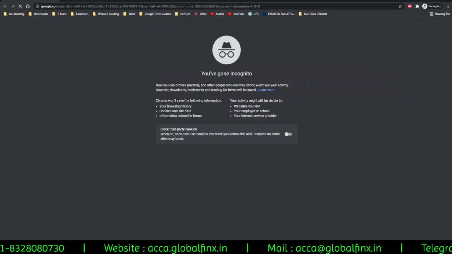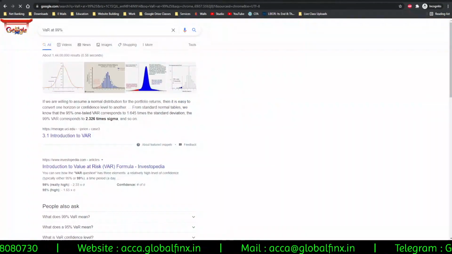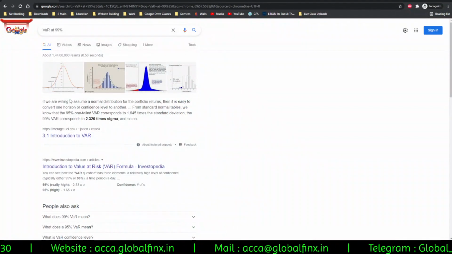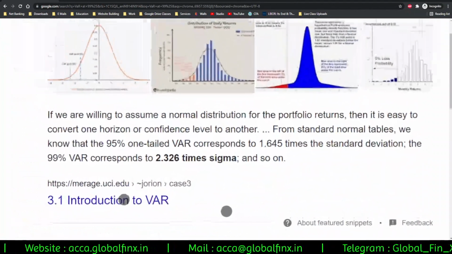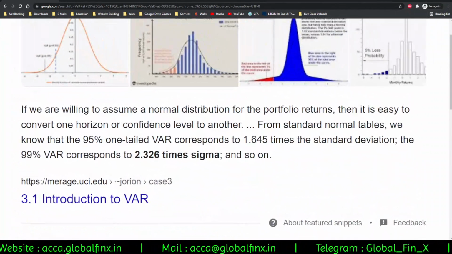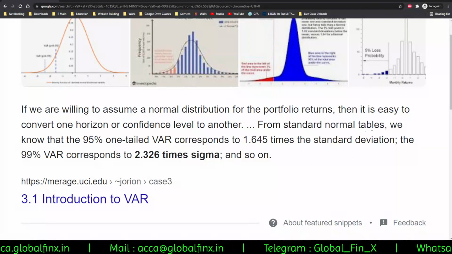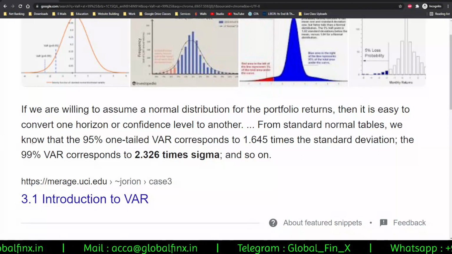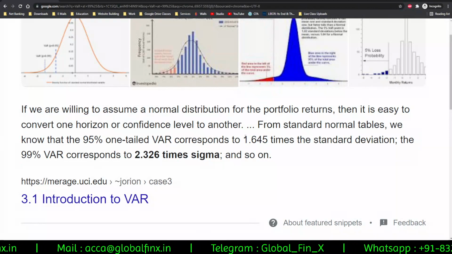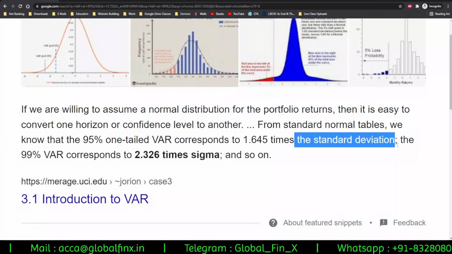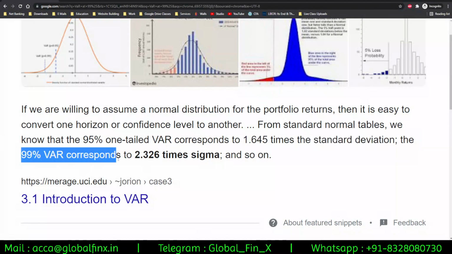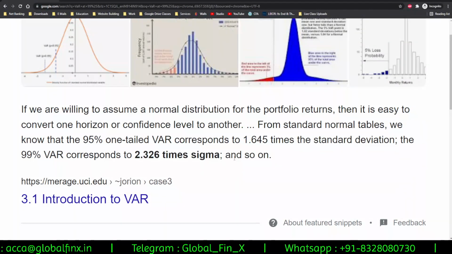99%. Okay, see, this is what I was trying to tell you guys. If you are willing to assume a normal distribution further, then it is easy to convert one horizon or confidence level from standard normal tables, that is your Z table. We know that 95% one-tailed VaR corresponds to 1.645 and the VaR at 99% corresponds to 2.326 times sigma.